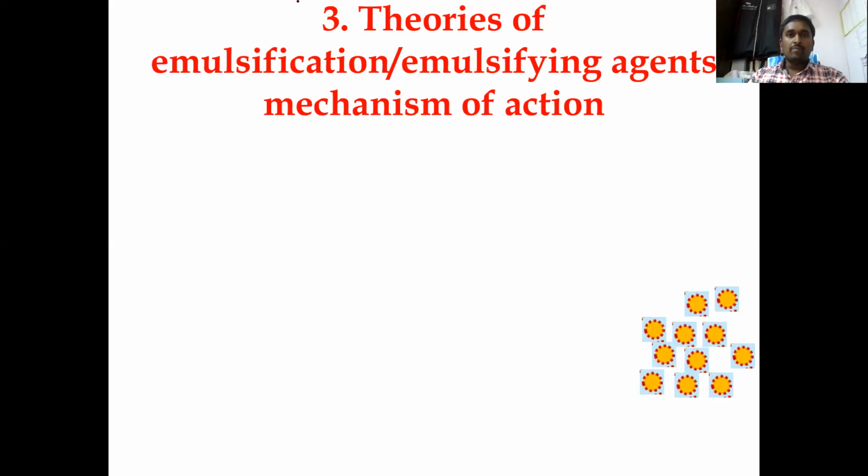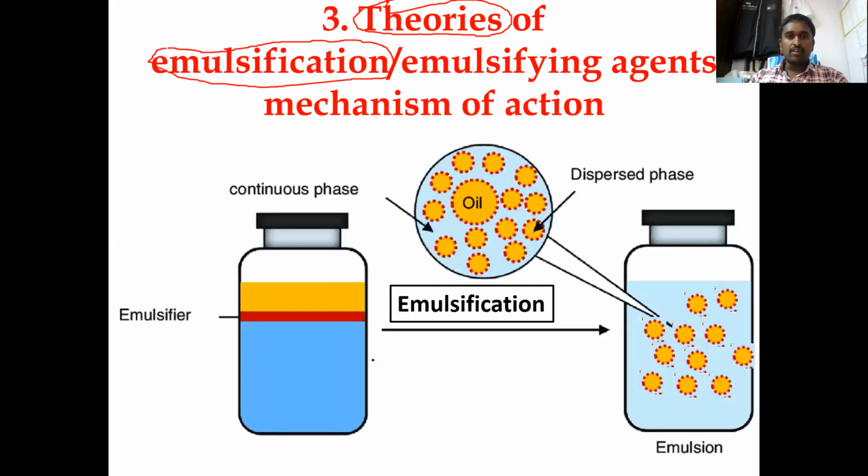Before going to theories, we should understand the definition of emulsification, what it means. Emulsification is simply the process of converting two immiscible liquids into an emulsion. You see here, this is oil, this is water, and this is called the emulsifier. Emulsifier is nothing but a surfactant. Since it works to convert the two immiscible phases into an emulsion, we call it an emulsifier.